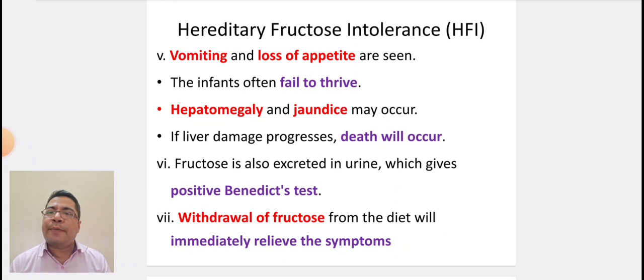Vomiting and loss of appetite are seen. The infants often fail to thrive. Hepatomegaly and jaundice may occur. If liver damage progresses, death will occur. Fructose is also excreted in urine, which gives a positive Benedict's test. Withdrawal of fructose from the diet will immediately relieve the symptoms.